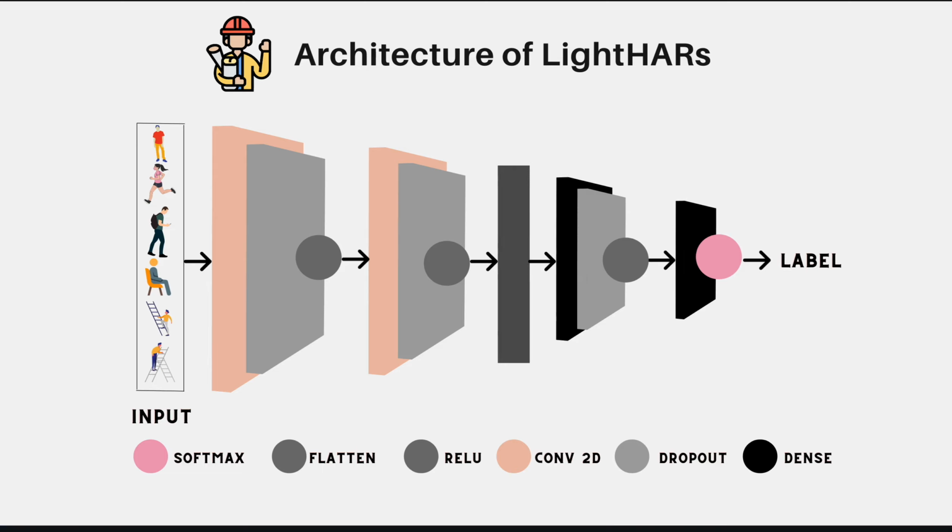Now this output goes to the flatten layer. The flatten layer converts the data into an 80:3 matrix, and this 80:3 matrix goes to the dense layer, which is connected to all neurons and feeds the data, and which has a dropout layer and ReLU activation.